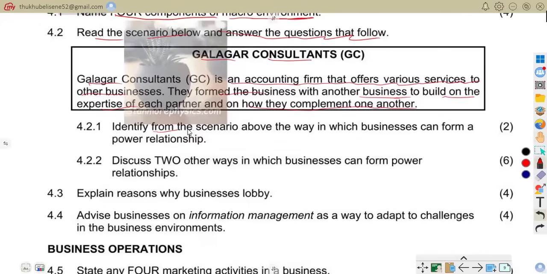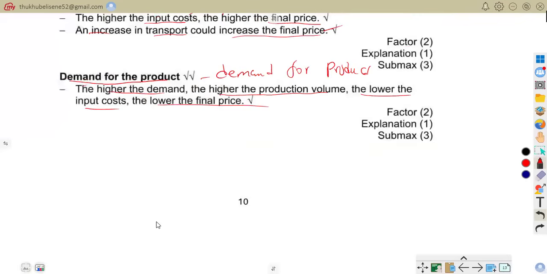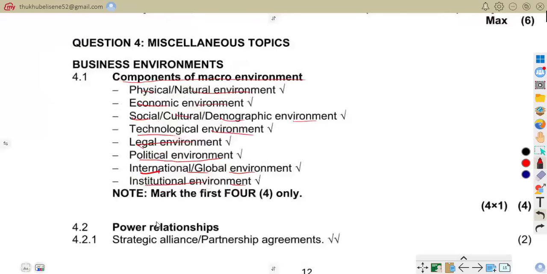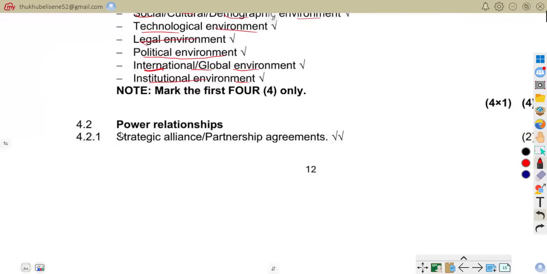4.2.1: identify from the scenario above how businesses can form power relationships. So now we quickly go to our answers. For question 4, where we are talking about power relationships, that is strategic alliances or partnership agreements. In strategic alliances and partnership agreements, businesses work together for mutual benefit, for example joint ventures and shared advertising campaigns.